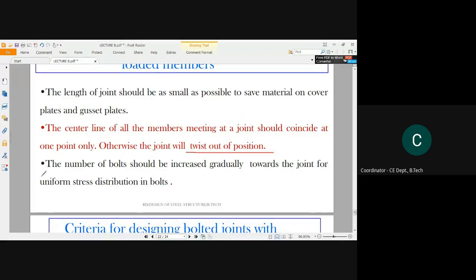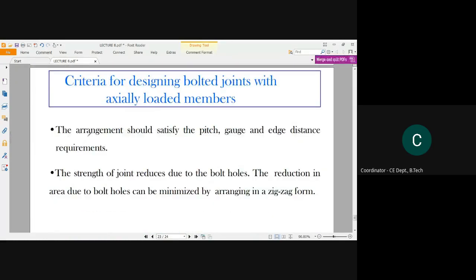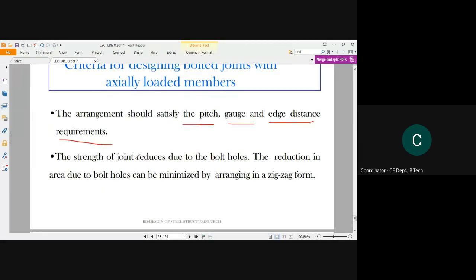Next, the number of holes should be increased gradually towards the joint for uniform stress distribution. Next, the arrangement should satisfy the pitch, gauge and edge distance requirements as we have discussed in the previous class, and the strength of joint reduces due to bolt holes, obviously.